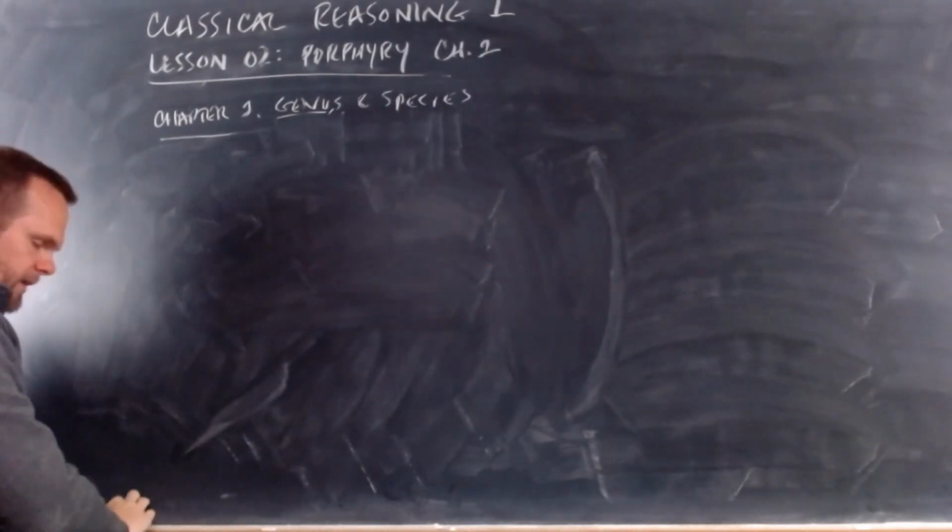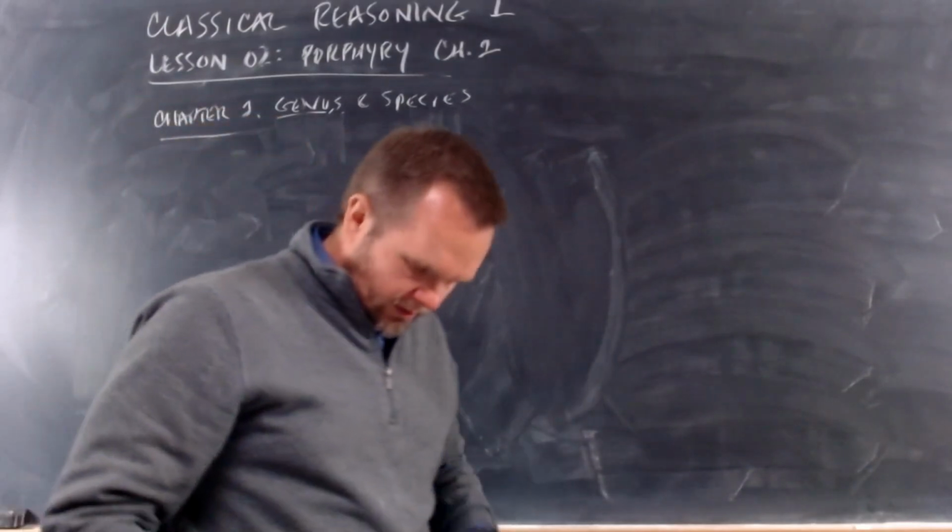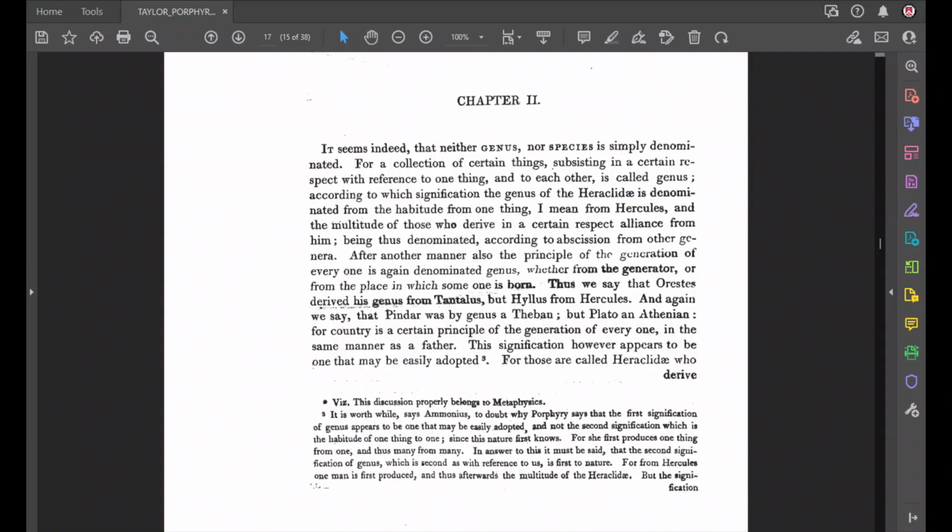Genus and species are not simply denominated. For a collection of certain things subsisting in a certain respect with reference to one thing and to each other is called a genus. That's the first idea.